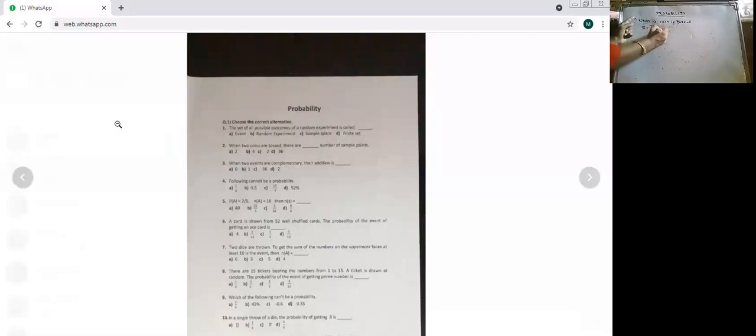Okay, so H comma T will be your sample space. And then how many elements are there? There will be 2 elements. So number of sample points will be 2. N of S. N is the number. N denotes for the number. Number of sample points is 2. Okay. So when 2 coins are tossed,